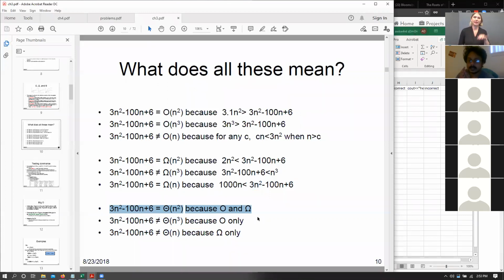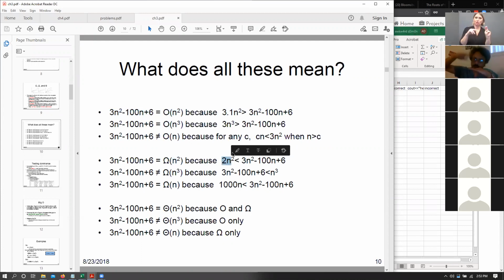That is what I mean when I say that the g of n, the equation within theta, has to be the same in order for it to be satisfied. It is the same because both big omega and big O are satisfied with the same equation, with some constant difference. So we say that this particular equation is bounded by the constant 3.1 n squared in the upper bound and 2n squared in the lower bound.